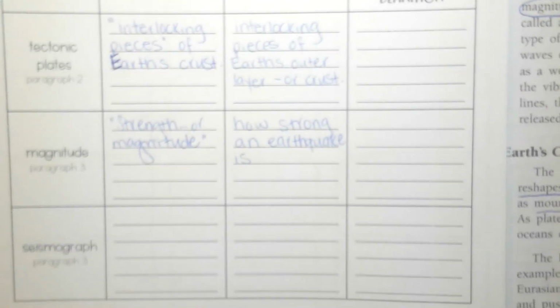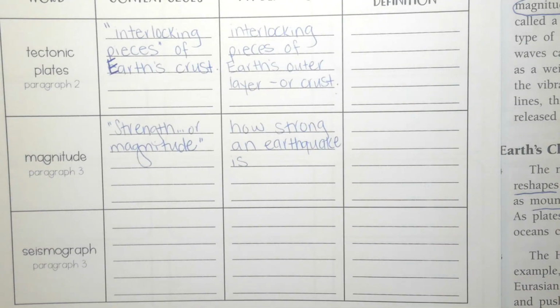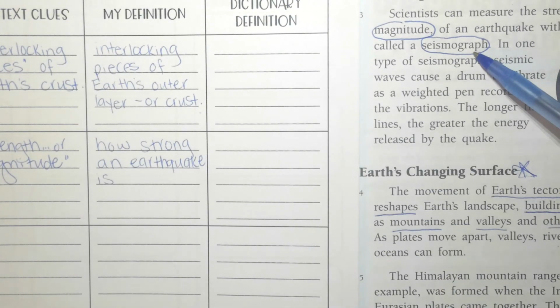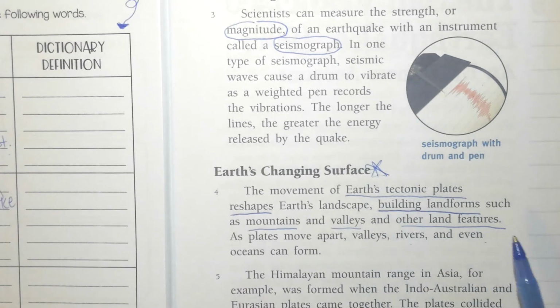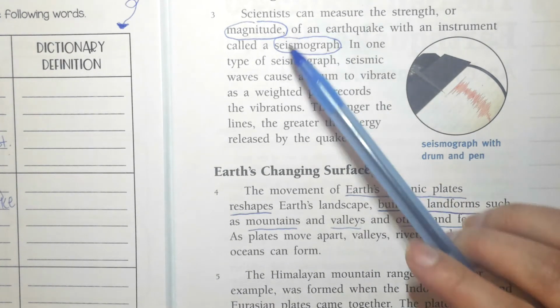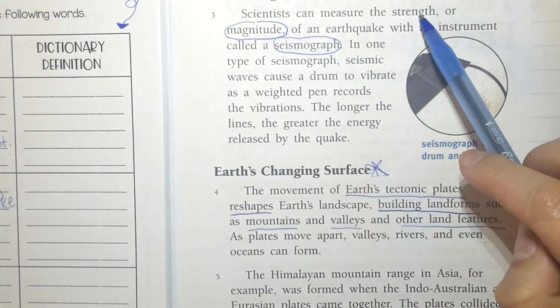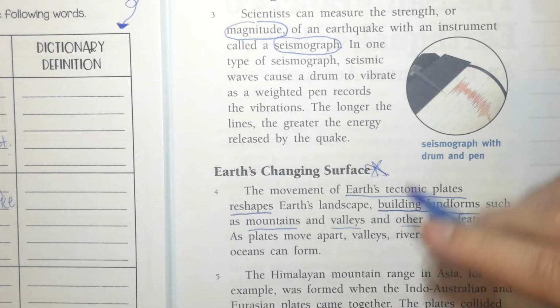All right. Again, don't forget, you need to be filling in the dictionary definitions. All right. So my last one here is seismograph, and you'll remember that I already circled that here because I heard it as I read this sentence in paragraph 3. So let's go back and read it again and see if we can come up with a context clue for seismograph. That's kind of a silly word, so what does it mean? It says scientists can measure the strength. So scientists are measuring something, right? They're measuring the strength or the magnitude of an earthquake with an instrument called a seismograph.